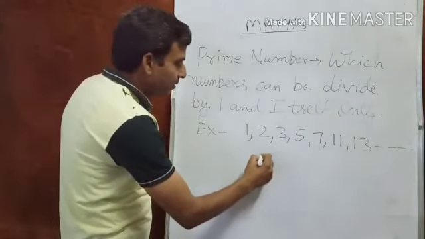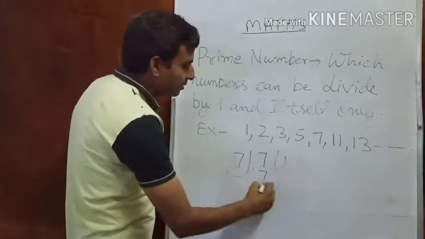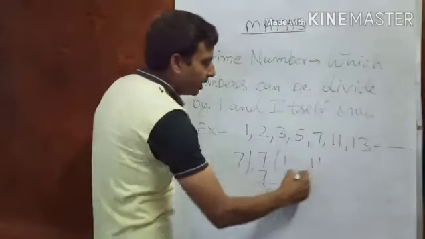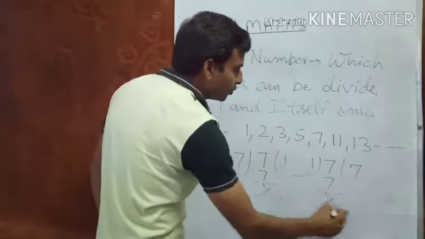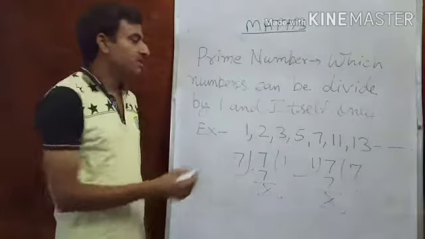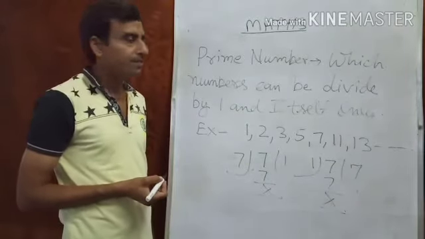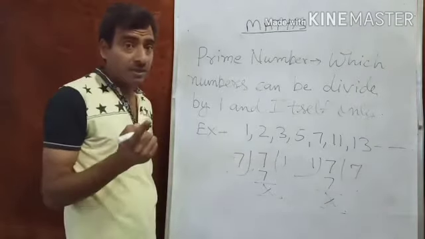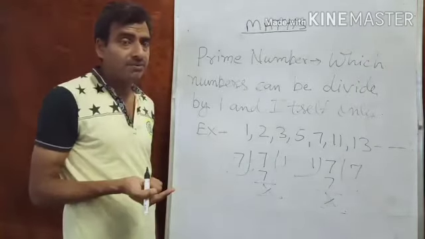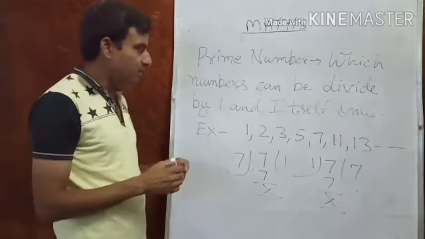Like 7 can divide by 7, 7 ones are 7, no remainder, and 1 divided into 7, 1 seven is 7, there is no remainder. It means these numbers are called prime numbers because they are having only two factors, 1 and itself. There is no third factor. You can understand it this way also.